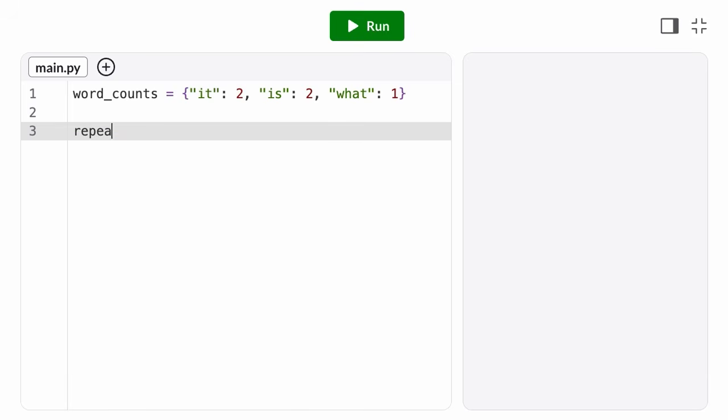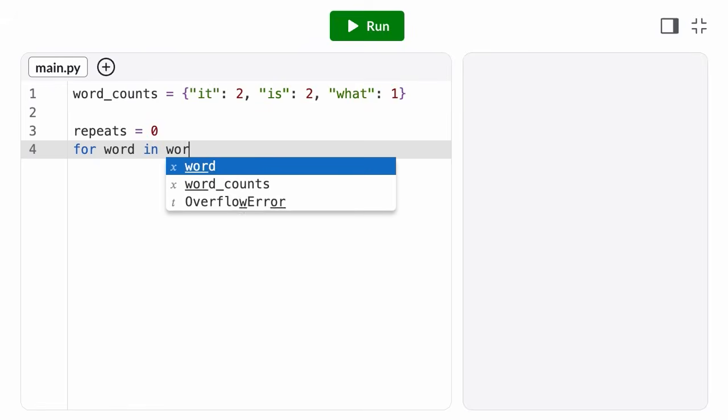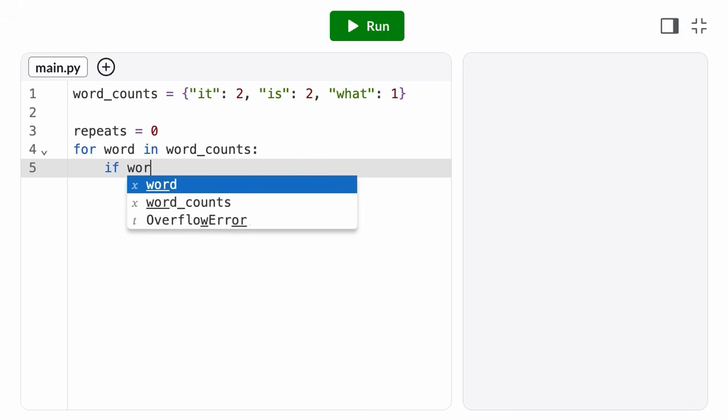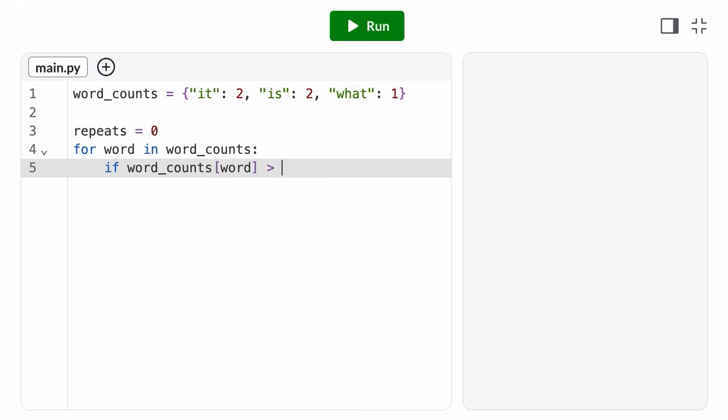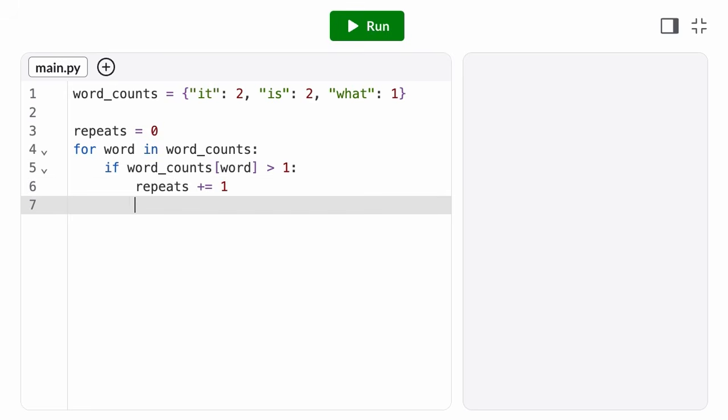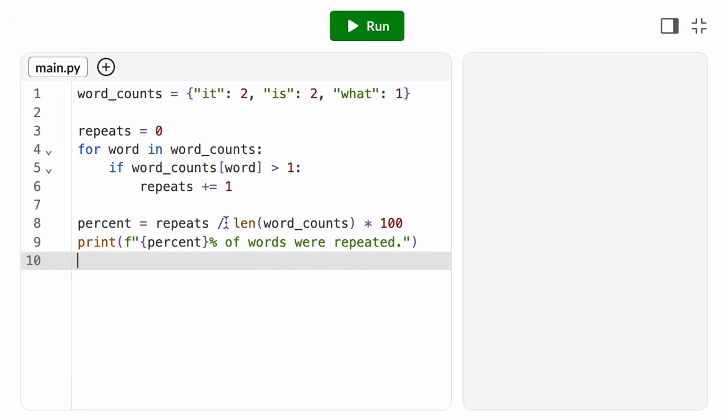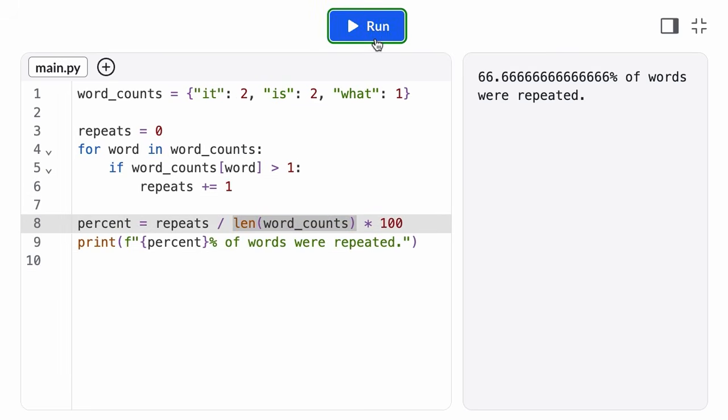What if I want to know what percentage of words were used more than once? I need to keep track of the number of words whose count is greater than 1. The total number of unique words is just the length of the dictionary. I'm using a very small dictionary here so we can trace it, but you can imagine this analysis would be a lot cooler with a dictionary with more words. Notice that my loop body only really cares about the values. It never uses the key on its own.